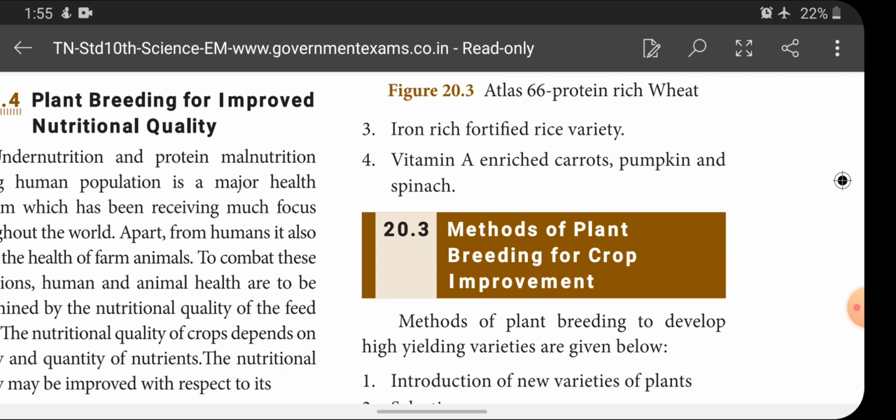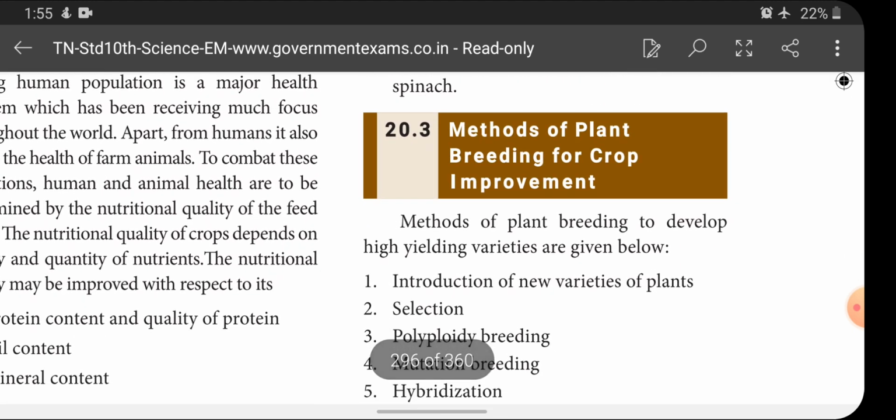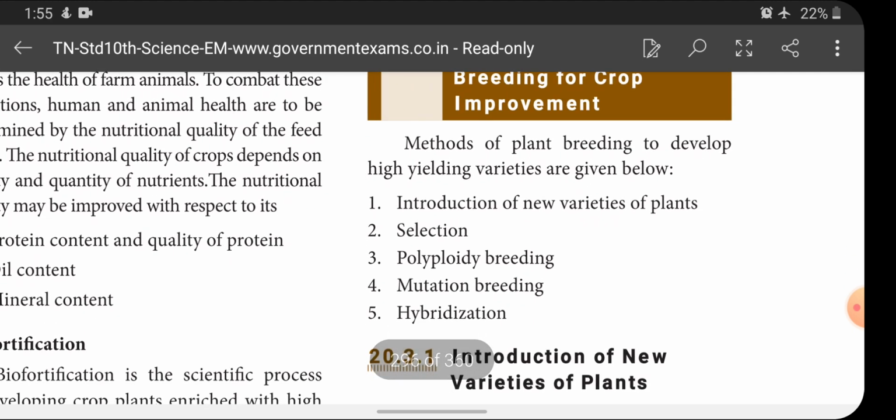Okay, the next topic is 20.3, methods of plant breeding for crop improvement. This topic is there in our syllabus. Methods of plant breeding to develop high yielding varieties are given below: introduction of new varieties of plants, selection, polyploid breeding, mutation breeding, hybridization.